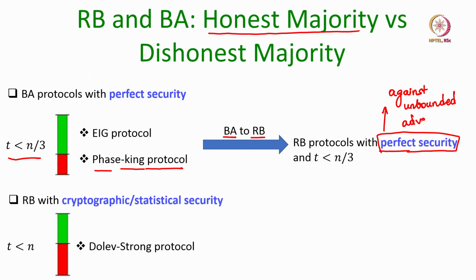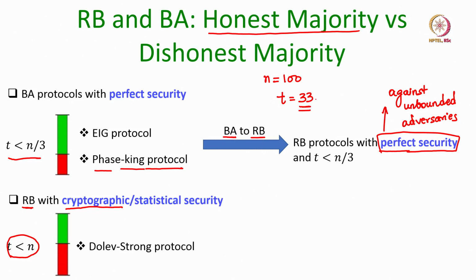But interestingly, if we are fine with cryptographic and statistical security, then we can design a reliable broadcast protocol where we just need the condition T less than n. It is like saying the following: say if your n is equal to 100, you have 100 participants in the protocol, then for perfect security you can tolerate at most 33 corruptions. Even if at most 33 parties get corrupt, you can achieve the required properties, and even if those 33 parties are computationally unbounded, you are fine.